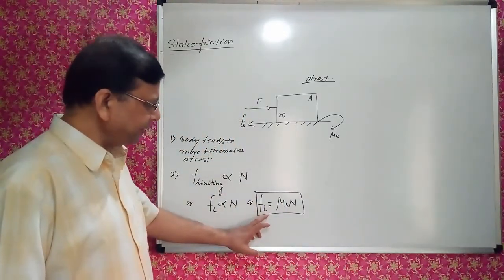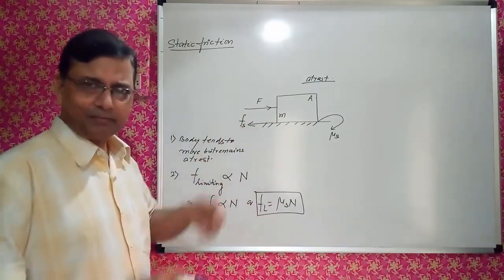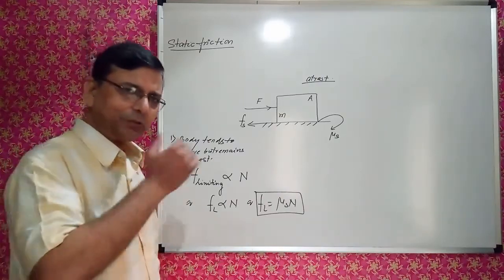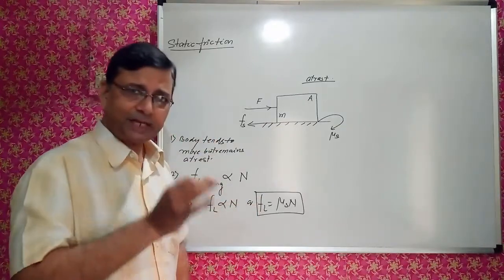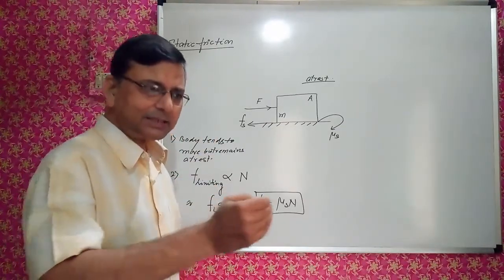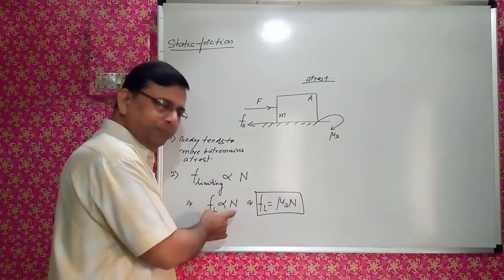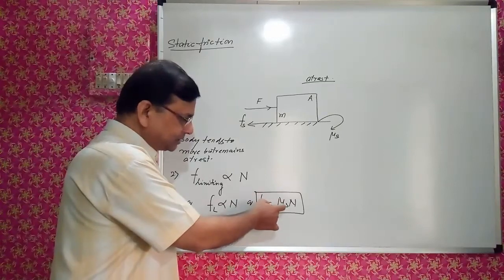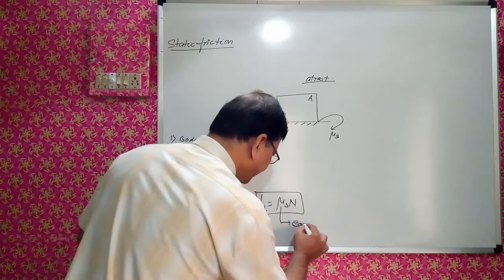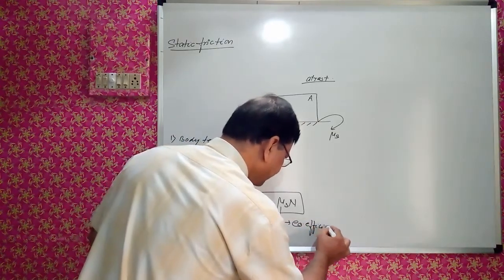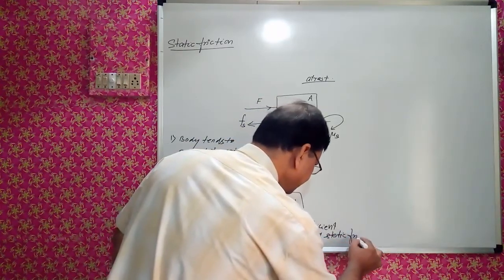This is important. F limiting, not Fs. Static friction is variable. Variable in the sense it is self-adjusting, goes on increasing. I am talking about the limiting friction, the maximum friction before it just starts moving. That friction is directly proportional to normal reaction, and this is the constant of proportionality, and this is called coefficient of static friction.